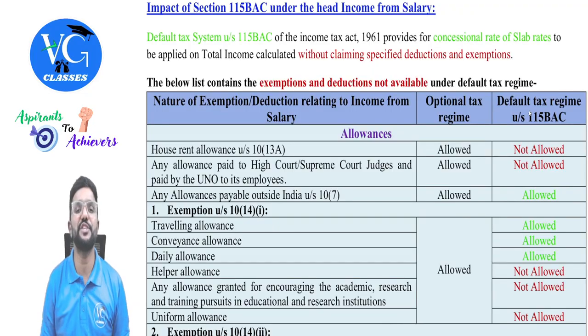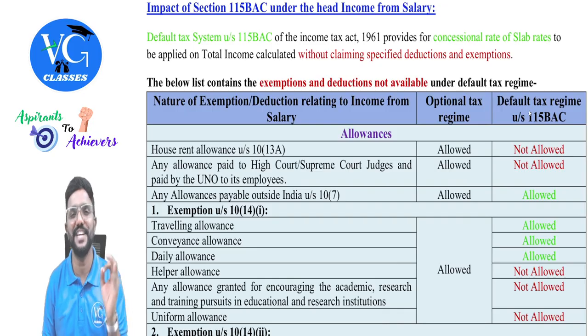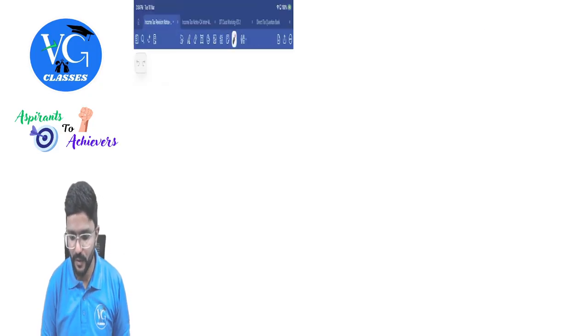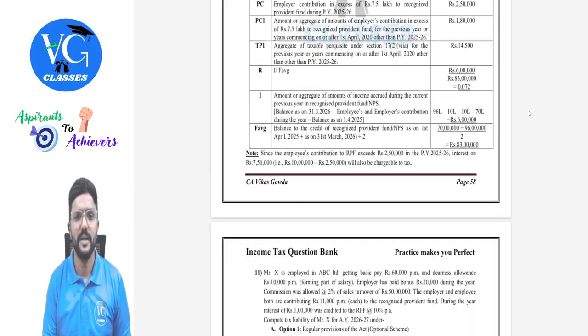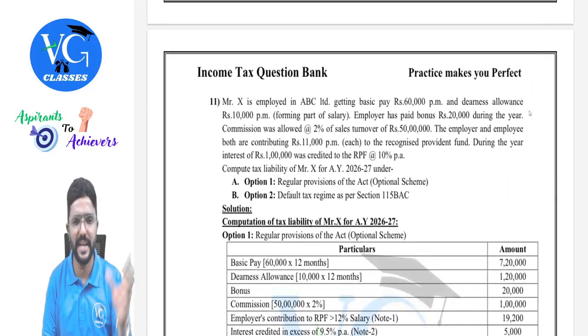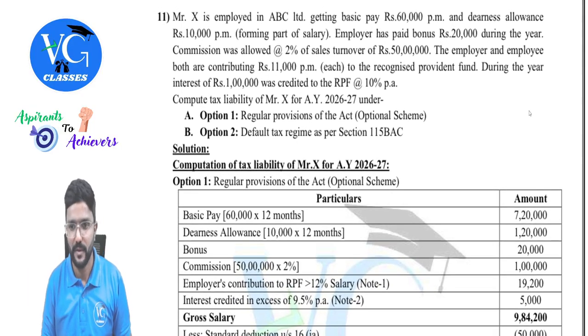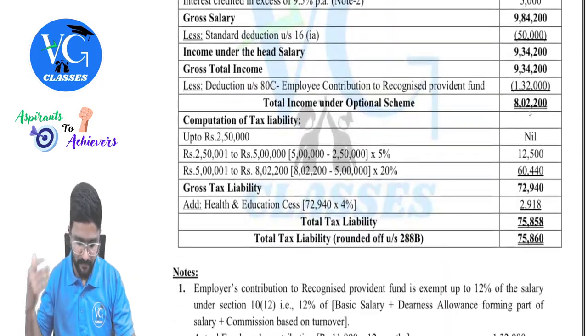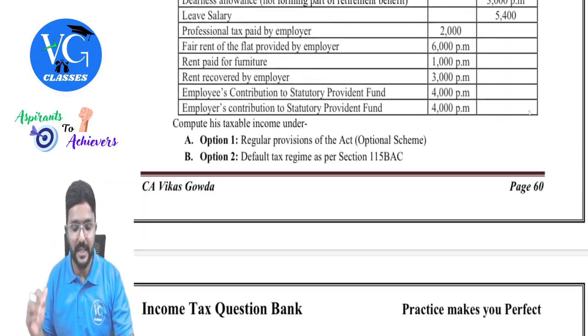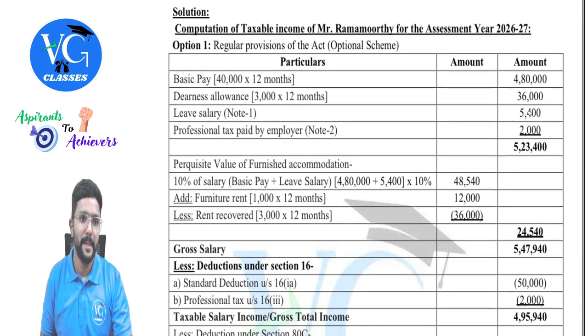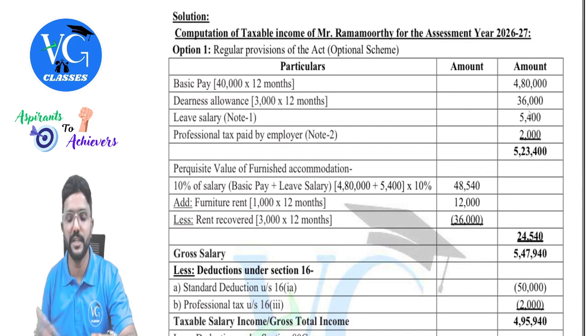So this is all about the revision of the first head of income. We have taken a good amount of time to revise each and every provision, guys. Please make sure that you solve a good number of questions. In my question bank also, I have given a good number of questions on each element like retirement benefit, HRA and all, and also on the combined salary question where a number of adjustments would be there. Please go through each of them, try to practice at least 3 to 4 questions you can pick. I have given a good number of questions including the additional questions, guys.